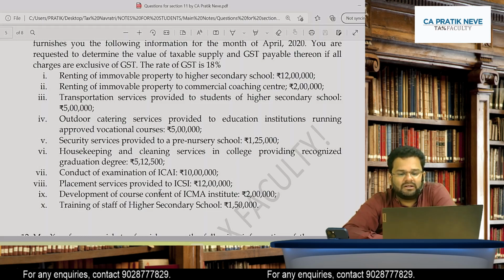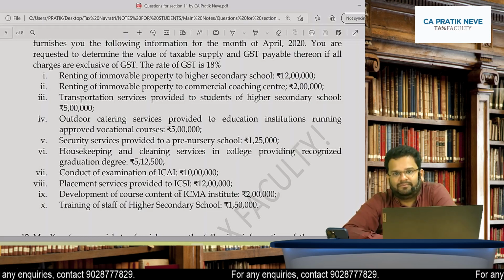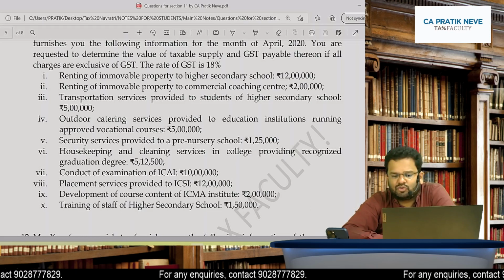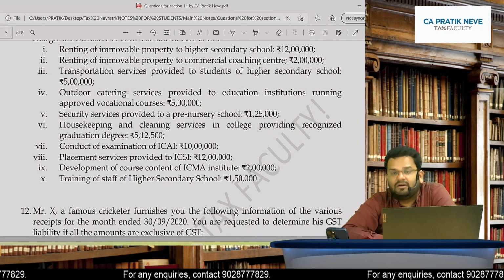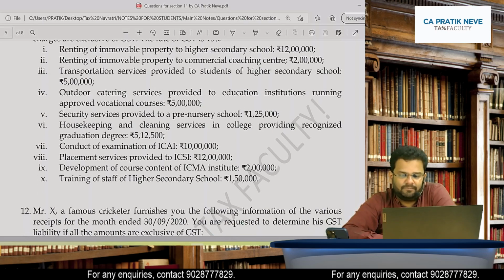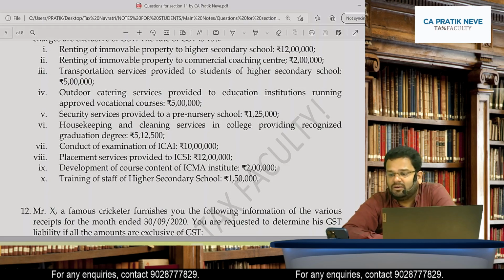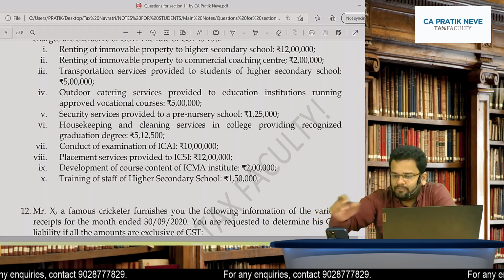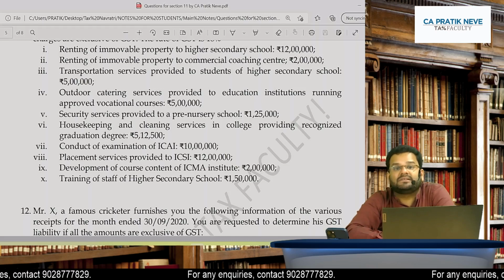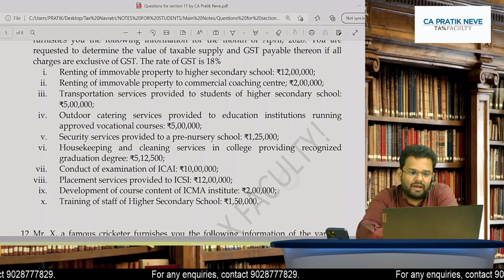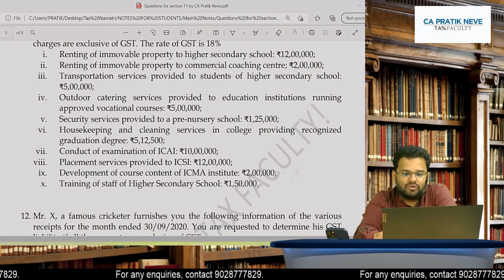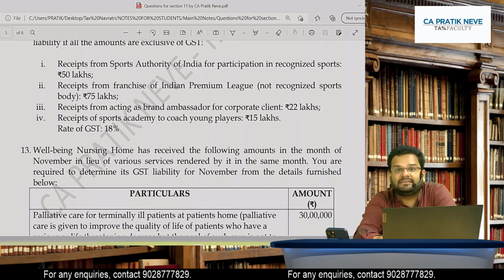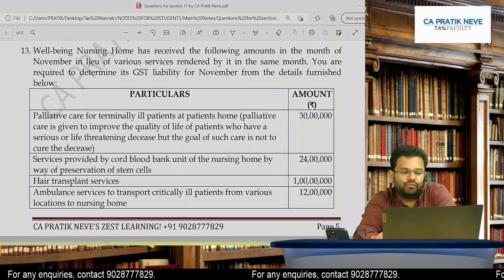Development of course content of ICMAI institute, it is again taxable. And training of staff of higher secondary school, it is also taxable because no such inward supply is exempt. Now find out on your calci what is the final answer of value of taxable supply. 39,62,500 is value of taxable supply, and find out GST on it at 18%. Yes, 7,13,250.